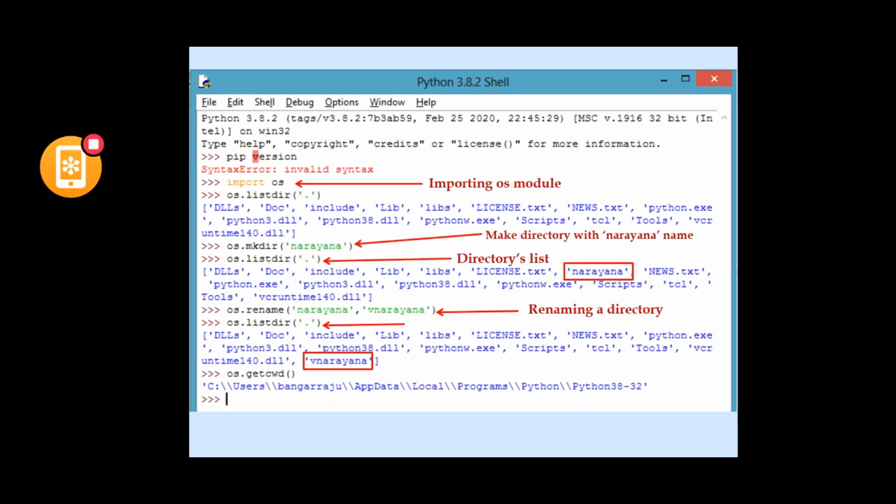If you would like to know the current working directory, we use os.getcwd, which is nothing but getting the current working directory. The statement below shows that Python 38-32 is my current working directory. So students, any queries? That's all for this.